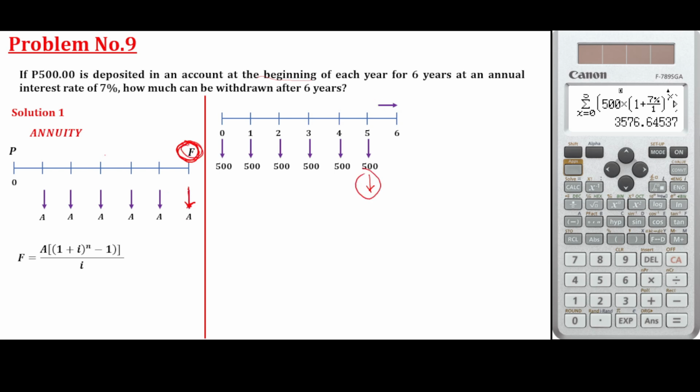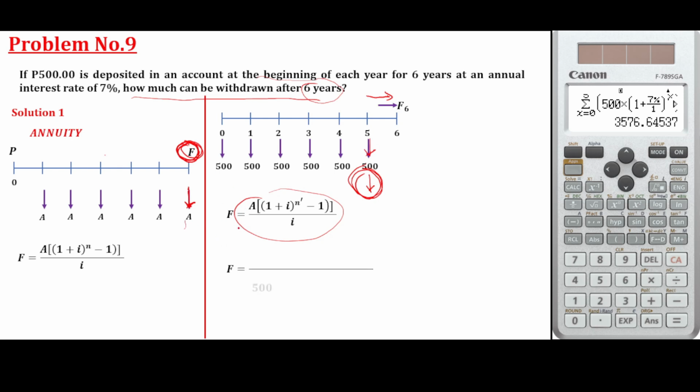So therefore, what we are going to do is transfer it to the end of the 6th year, because here the question is how much is withdrawn after 6 years. So after 6 years, at the end of 6 years we will get the money. So applying the formula, again, the formula refers to the total payment up to the beginning of the sixth year. So if you're going to use the formula, A, the number of equal payments, 1 plus I is 7% over 1 annually, raised to n prime.